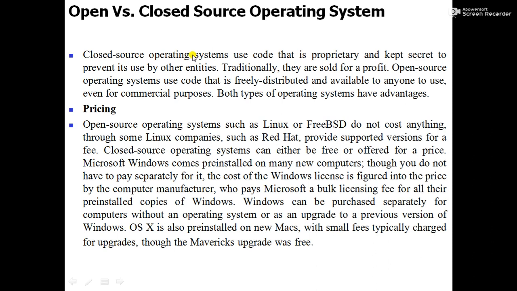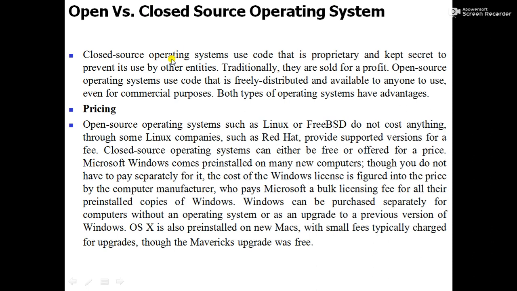If you have developed software with some programs, some set of instructions, that complete set of programs or instructions is called the source code. So open source means the statements of the program or instructions of that operating system are open to all. Why this terminology came into existence is our main point of discussion.